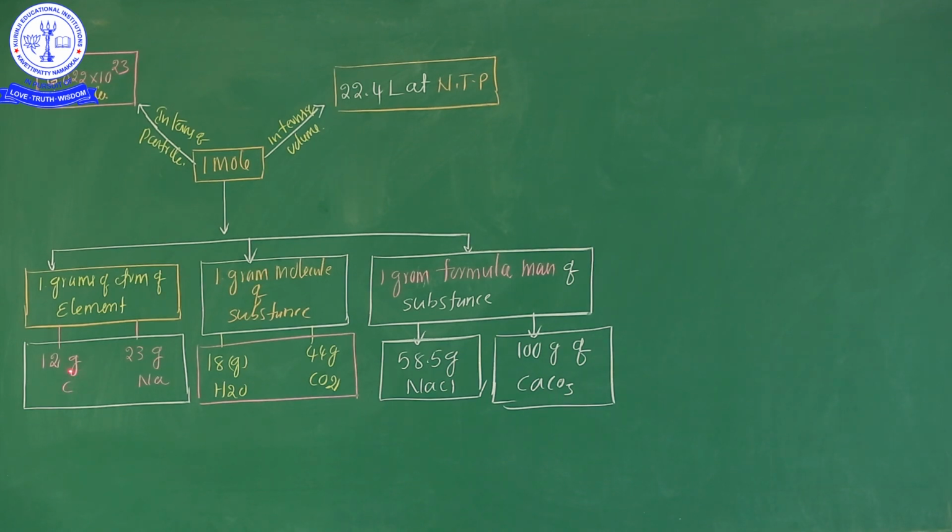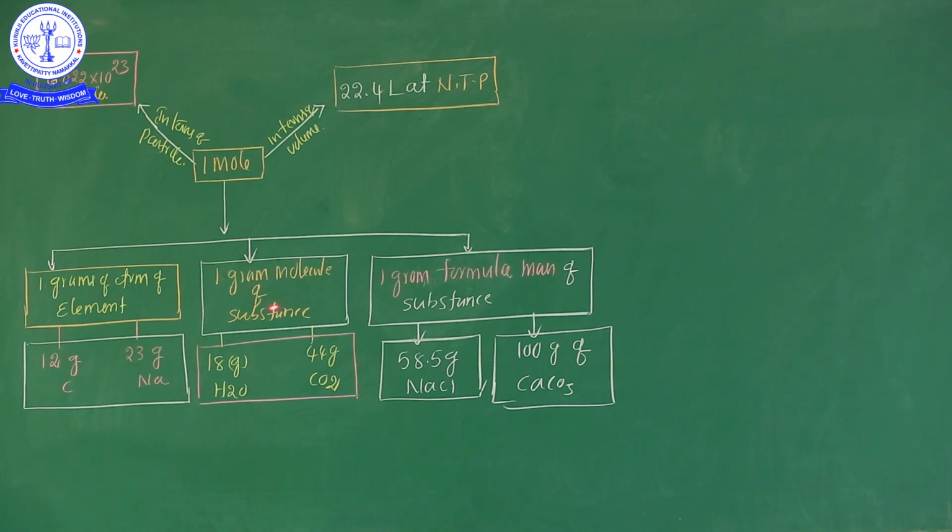It means 1 mole is considered as 12 grams in the case of carbon atom, and in the case of sodium atom, 23 grams of sodium. So listen very carefully, 1 mole from the gram atom point of view: carbon is 12 grams, sodium is 23 grams. It's clear?